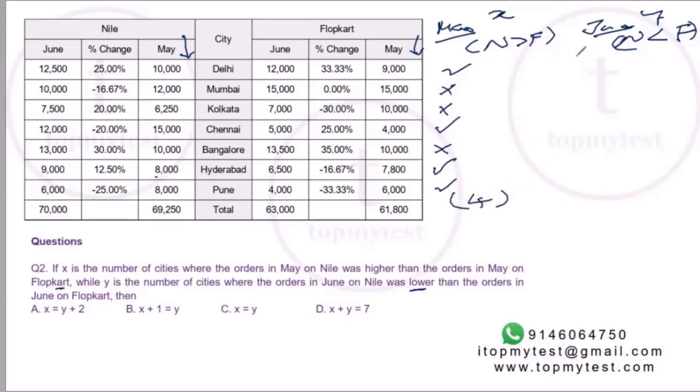Let's look at Y. For Y, in June, Flopkart has to be more than Nile, so this value has to be more than this value, right? 12,000 is not more than this. 15,000 is more, 7,000 no, 5,000 no, 13,500 is more, so Bangalore is the second one, Hyderabad no, Pune no, so 2. So relation between X and Y, X is equal to Y plus 2, this satisfies. X plus Y is equal to 1 does not, this is not, this is not. So option A will be our correct choice.